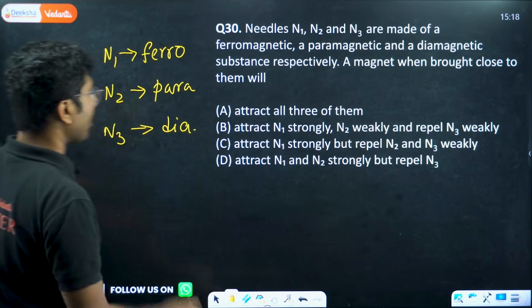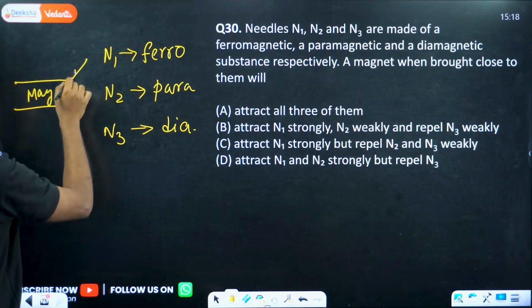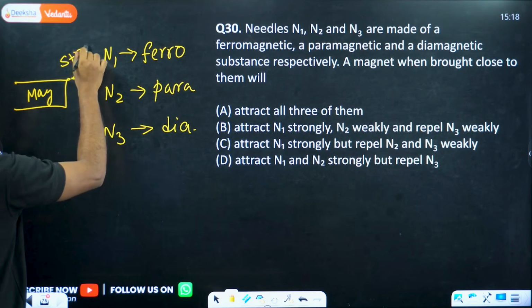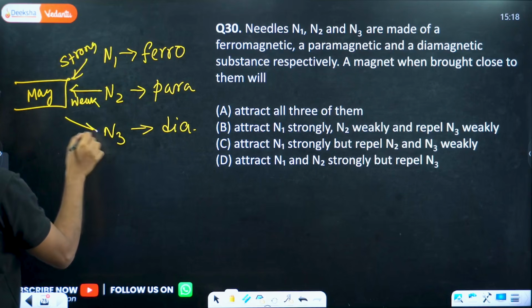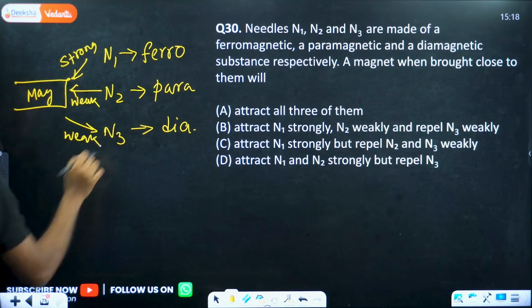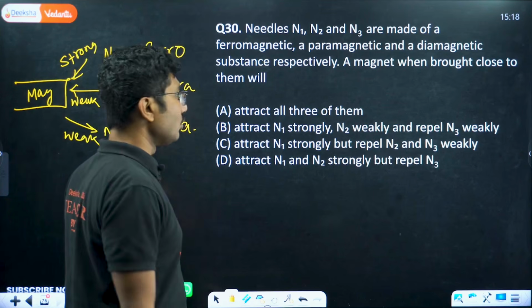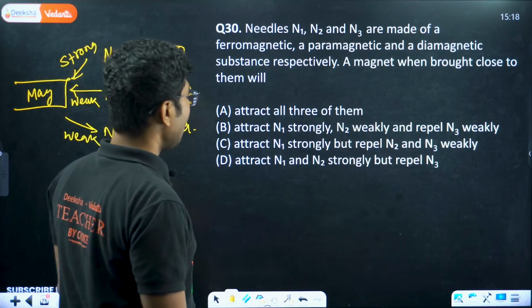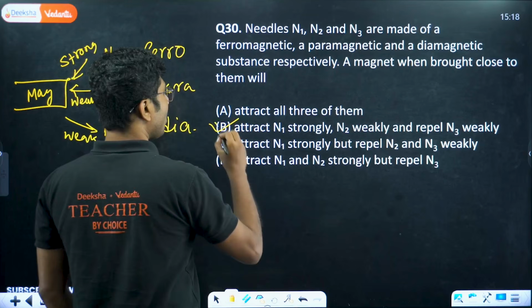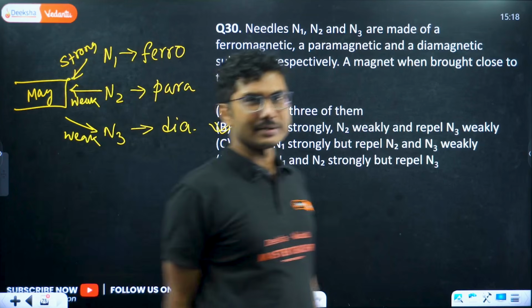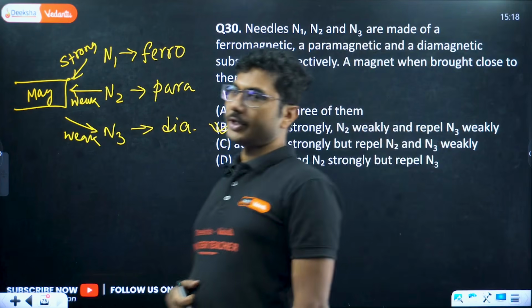Now you bring a magnet. N1 will be strongly attracted, N2 will be weakly attracted, and N3 will be weakly repelled. So the magnet attracts N1 strongly, attracts N2 weakly, and repels N3 weakly. So option B is correct. The options are slightly different than the previous question, so make sure you read the options carefully before answering.